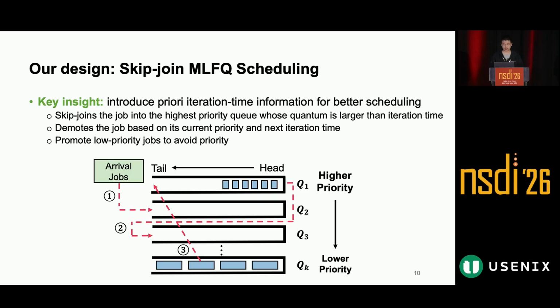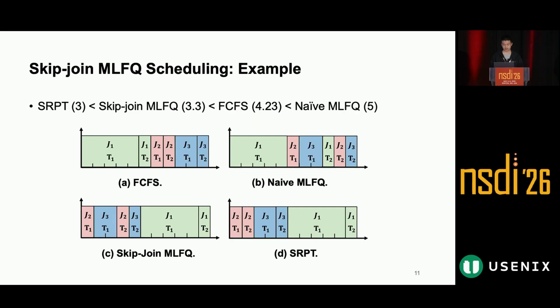Instead of always placing a new request into the highest priority queue, FastServe places it into the highest priority queue whose quantum is large enough for its first iteration. This is why we call it skip-join. The request skips the queues that are too small for its prefill time. After that, FastServe demotes jobs based on their current priority and next iteration time. It also periodically promotes low priority jobs to prevent starvation. In this way, FastServe reduces unnecessary demotion while still adapting to unknown output lengths.